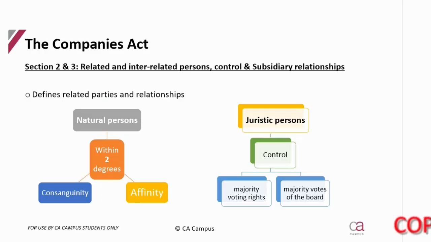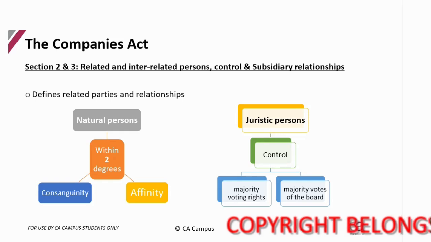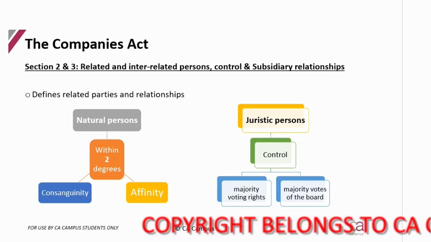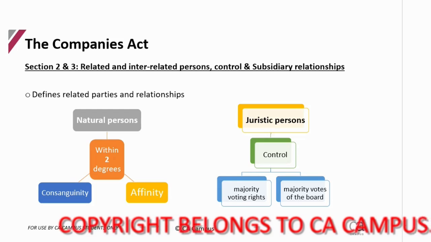All right, so now I want to get straight into the sections of the Companies Act. Now that we understand the purpose of this act, we're going to look at sections 2 and 3, which deal with the definitions of related and interrelated persons, control, and subsidiary relationships.